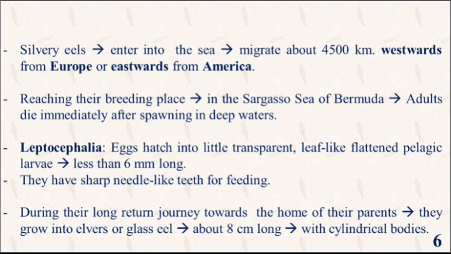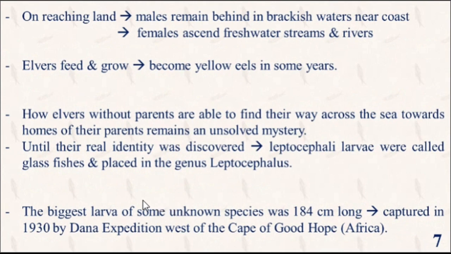During the long return journey towards the home of their parents, they grow into elvers or glass eel, which are about 8 cm long and cylindrical in shape. On reaching land, males remain behind in brackish water near the coast. Females ascend to freshwater streams and rivers. Elvers feed and grow to become yellow eel in some years.